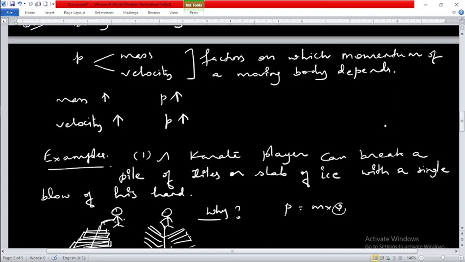These two factors determine the momentum possessed by a body. We have seen some examples as well.